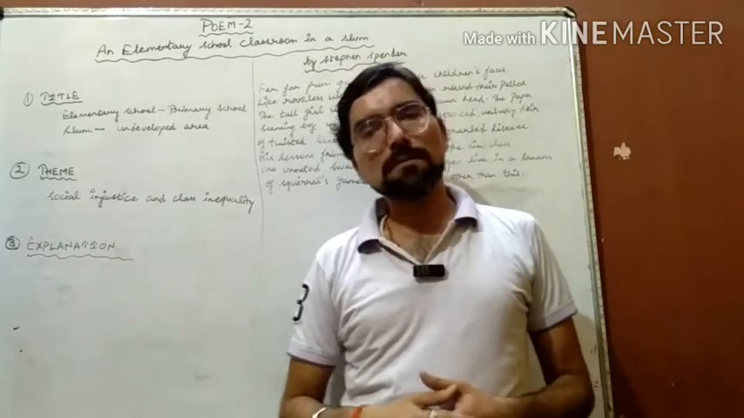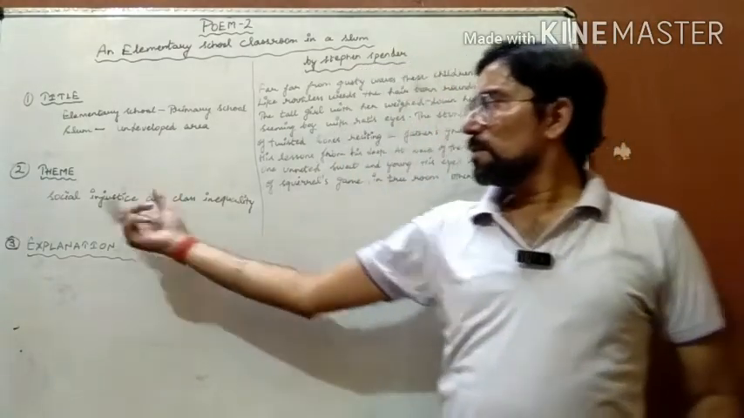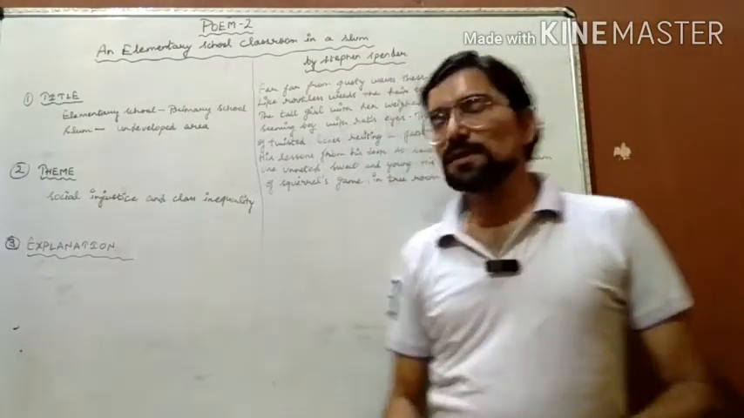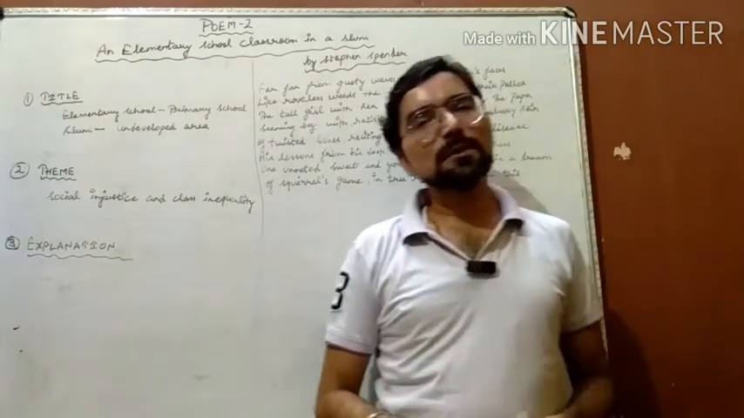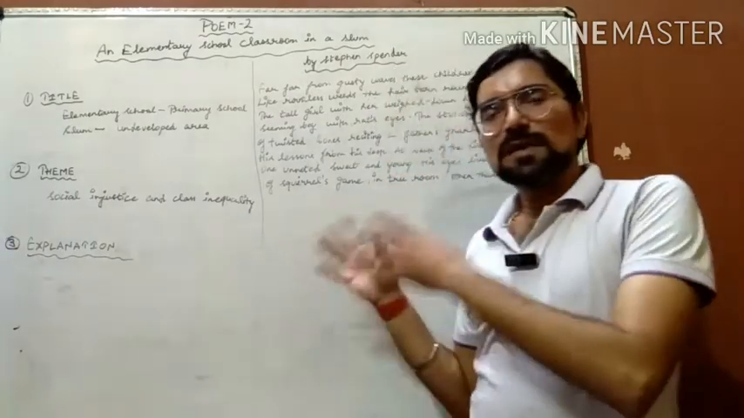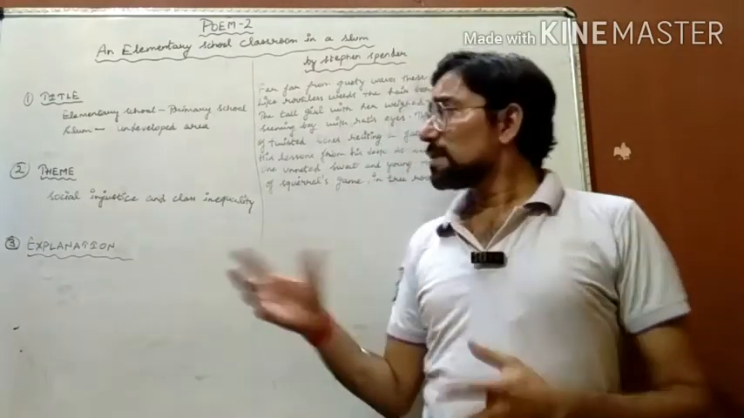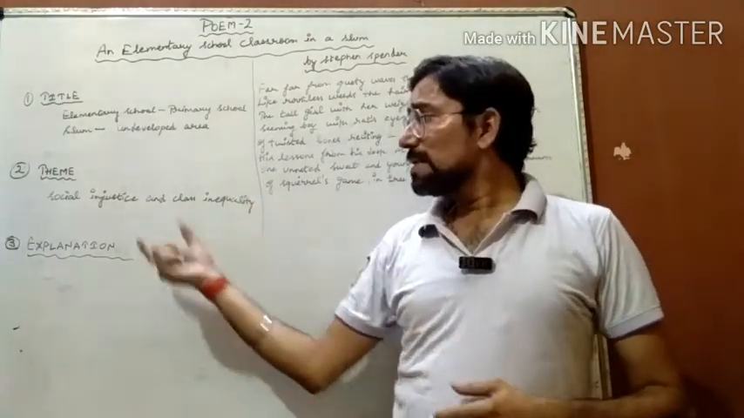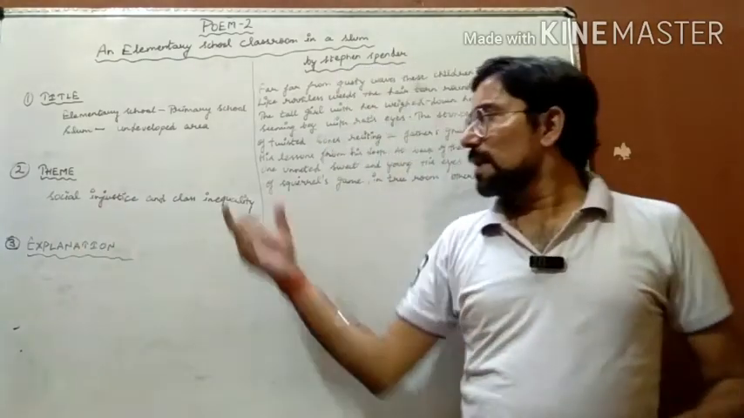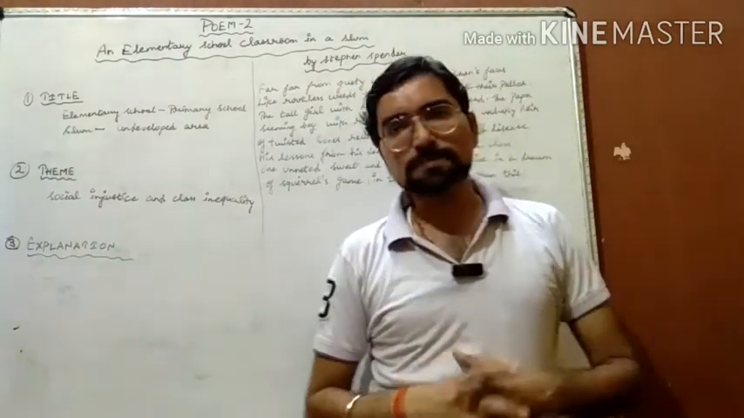The second part is the theme. What is the meaning of theme? We have these two words: social injustice and class inequality. So the theme of the poem is around social injustice and class inequality.